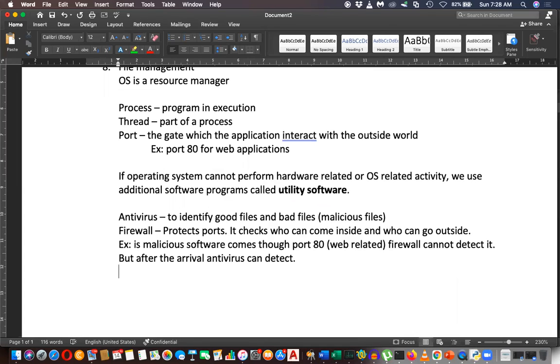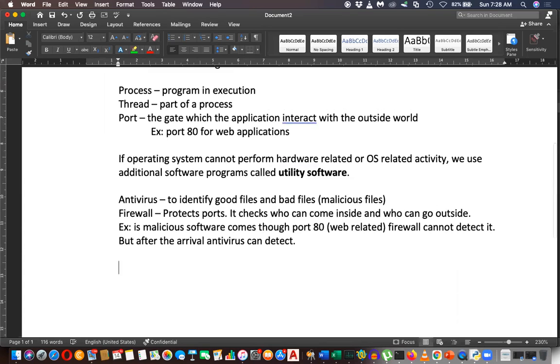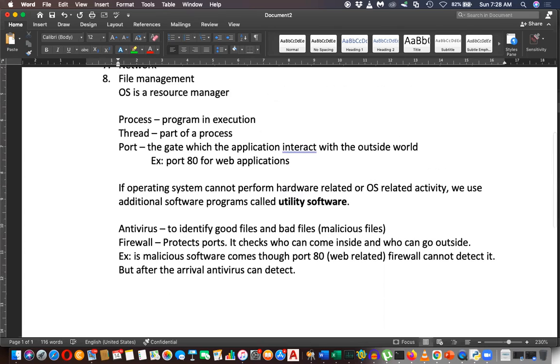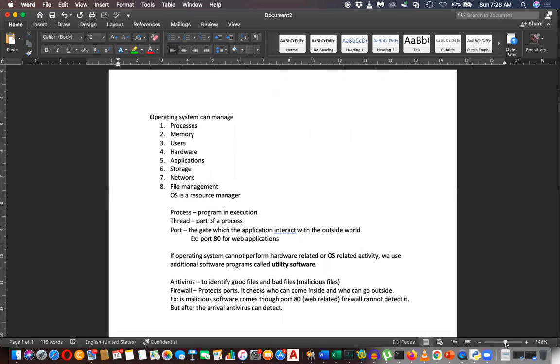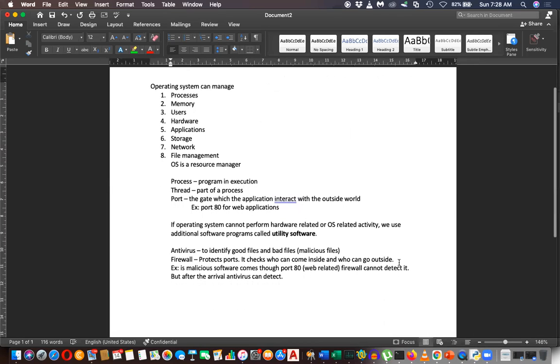Firewall is a gate. This gate is protecting you from the outside world. Some gates are closed, some gates are open. So if someone is trying to access a closed port, it will block. It will not allow the access. I'll show you a small thing. To confirm this idea, I think you have taken this down, right? You have either taken a screenshot or written this down. If not, quickly write this.